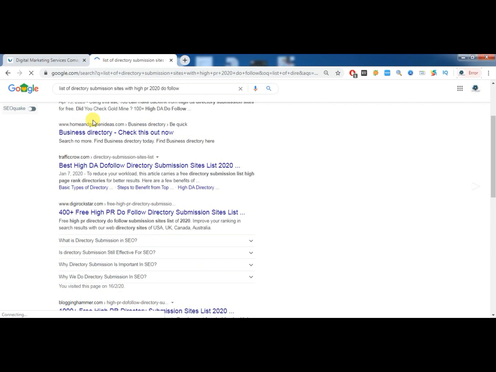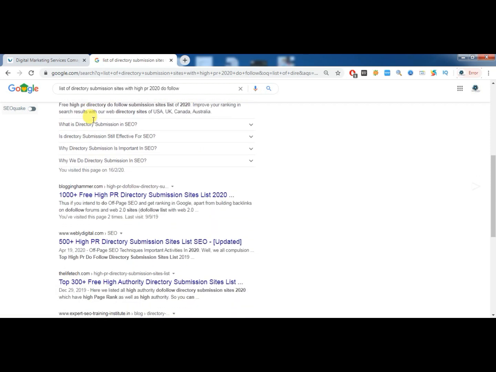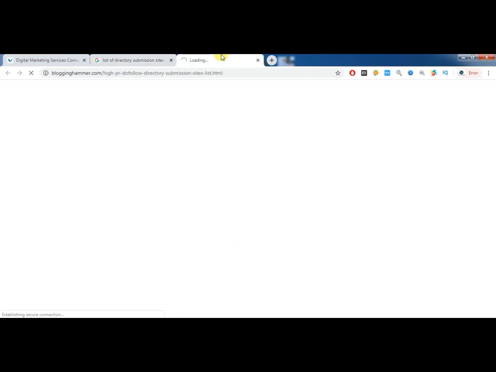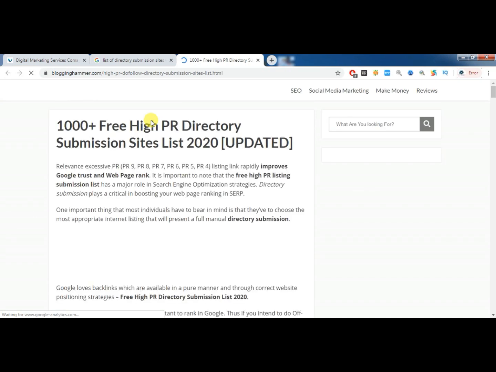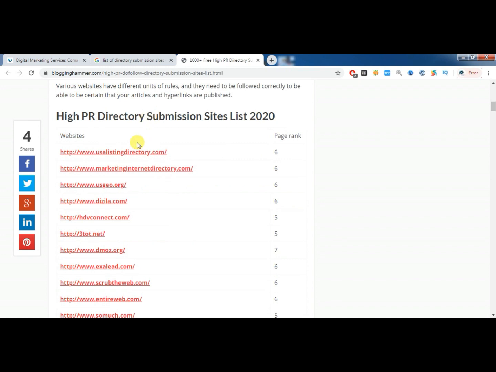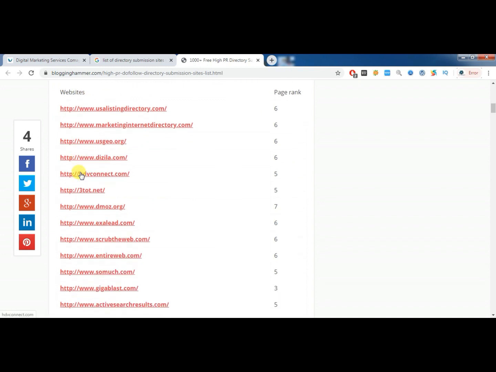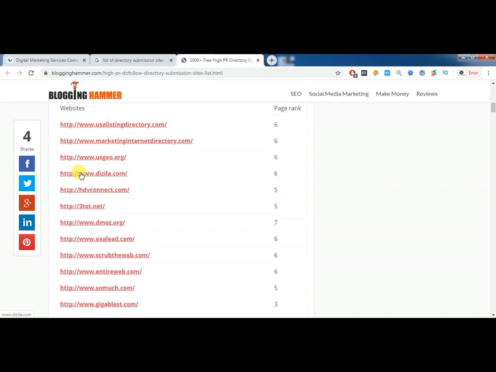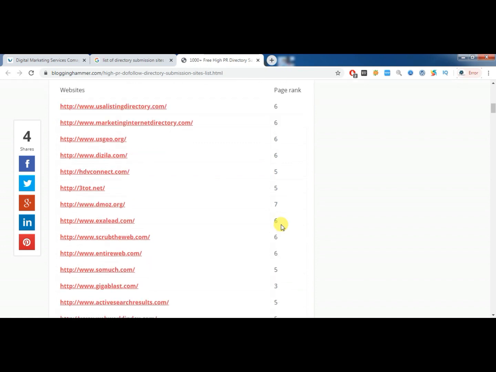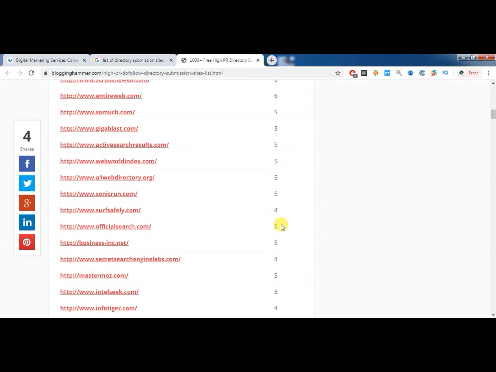You just pick any website randomly and you can get a list of directory submission sites. Here you can see 1000 plus directory submission sites. Go with any randomly picked website and you can find n number of backlinks listed. You can even see that the page rank of those websites is like 6, 5, 7, 6. These are high quality backlinks because those page ranks are more than 3.